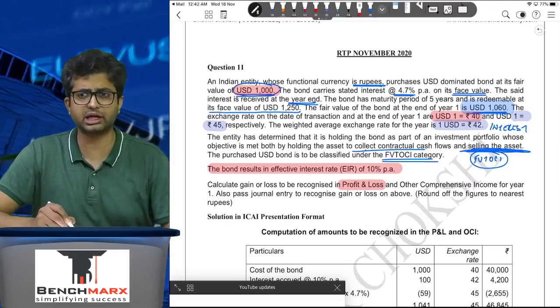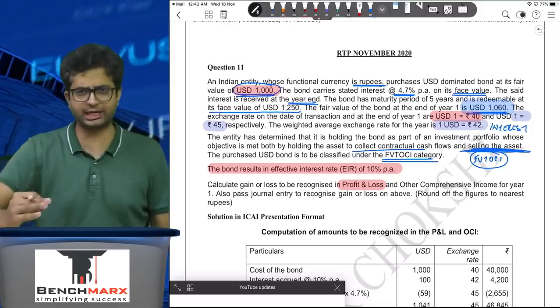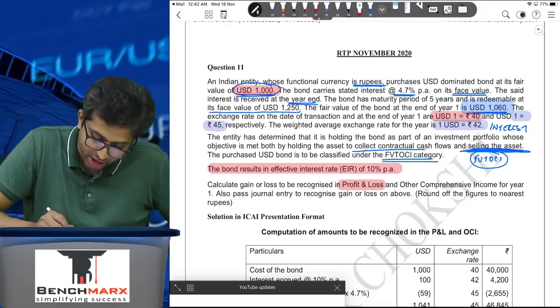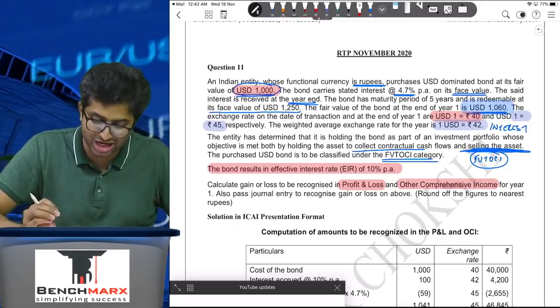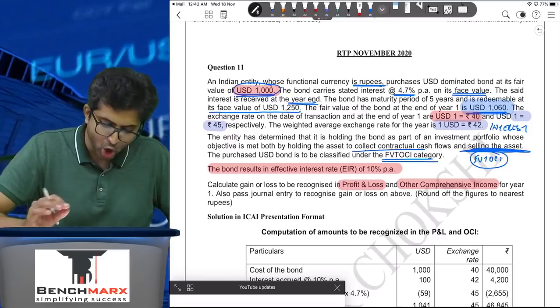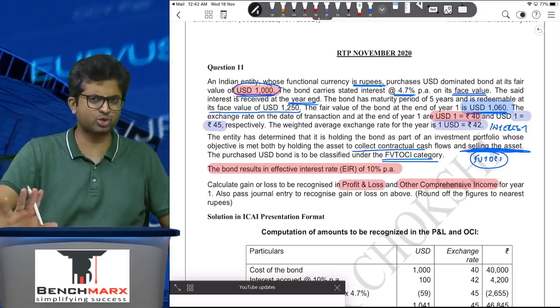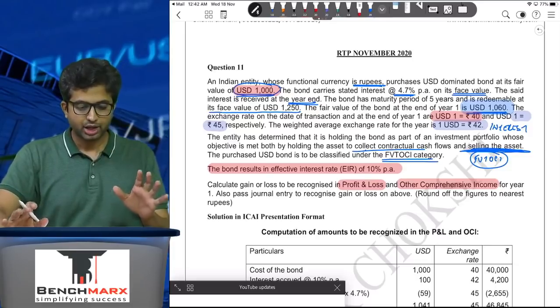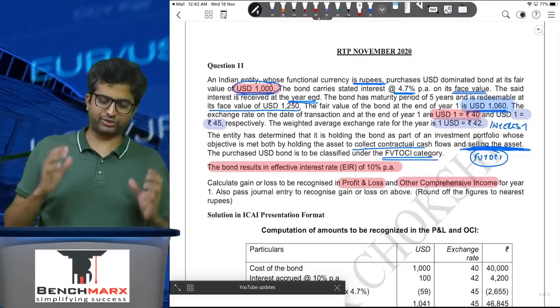What will go in profit and loss? Well, interest income will go in the profit and loss account and exchange gain will go in the profit and loss account, and other comprehensive income, fair value gain, will go in the other comprehensive income. For the year 1, also pass the journal entry to recognize the gain or loss, round off the figures to the nearest rupees. So this is, you can just pause the video and absorb the question once.